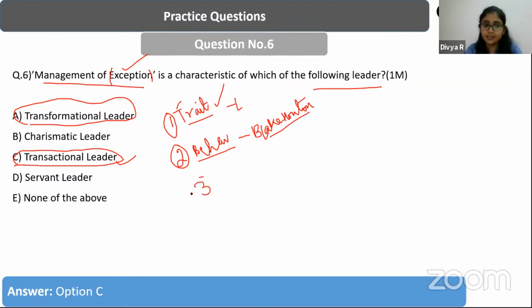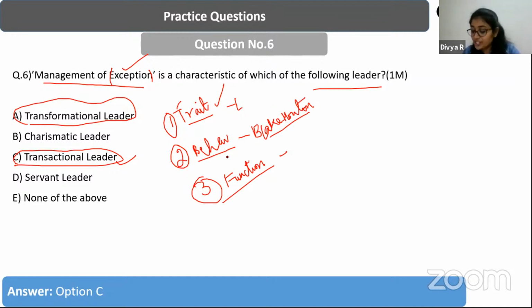And then we have the third category of leadership, which is called functional leadership. So functional leadership theories, what do they do? What is the basis of functional leadership? It believes that there are some successful leaders and we are going to study those successful leaders. By studying those successful leaders, they understand what should be the function of a leader to be successful, right? So that is the functional approach, understanding what functions they need to be carrying.